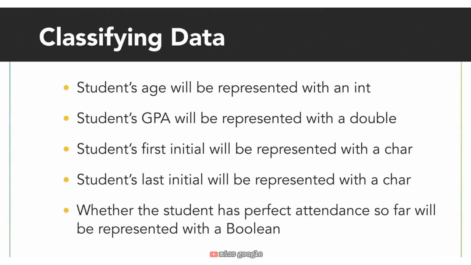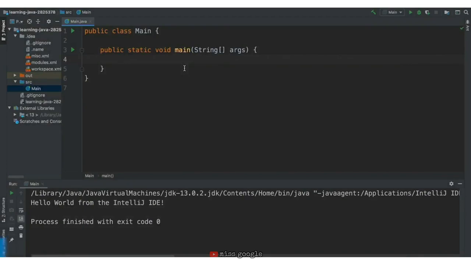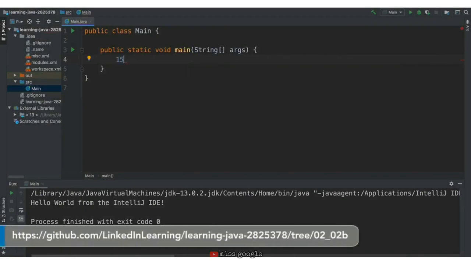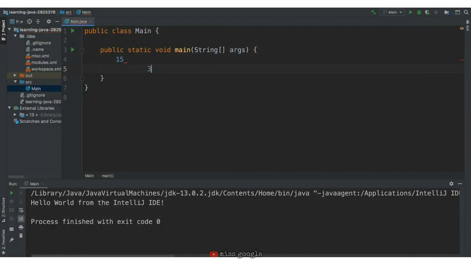Let's try creating some Java code that represents these pieces of data. We could represent a student's age by just writing 15. Then we could represent a student's GPA with just 3.45. However, we get errors. What we've written are technically numbers and pieces of data, but in Java, we save data in something called a variable. A variable is a way to label data and reference it later in your program.